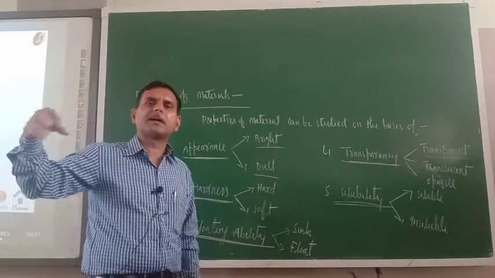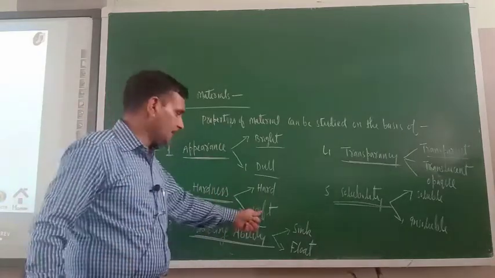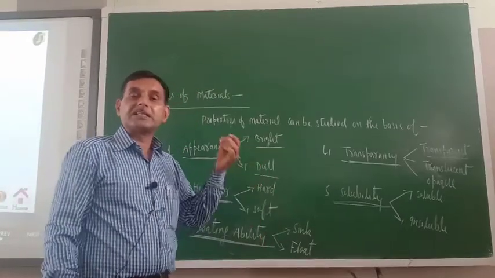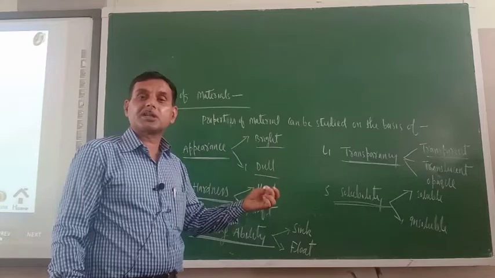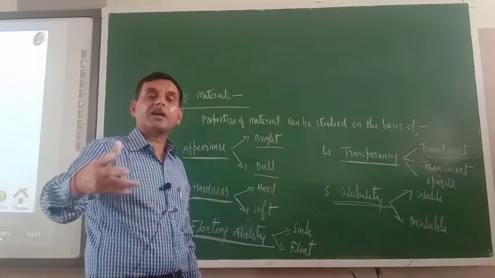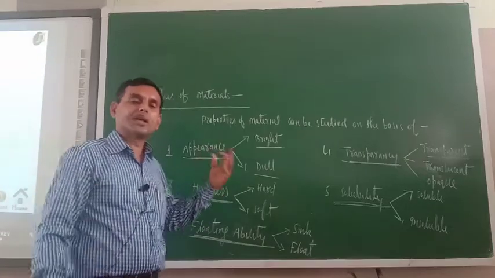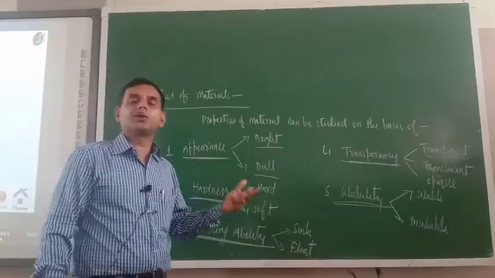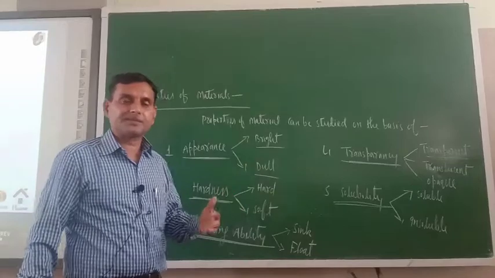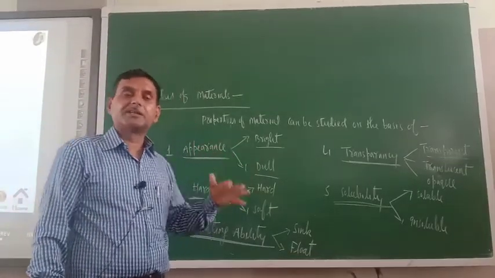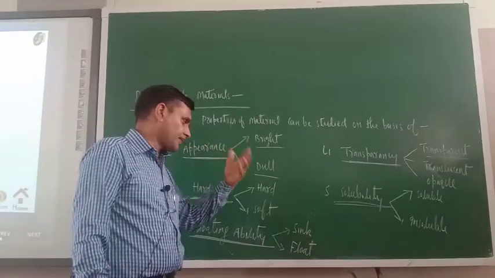There are so many examples. Sponge, rubber, they are soft. But what about this chalk, table, chair, duster, stick, what are they? They are hard materials or not? It doesn't mean that we should take only the examples which I told you. There are so many materials which you come across daily. Some are hard, some are soft.